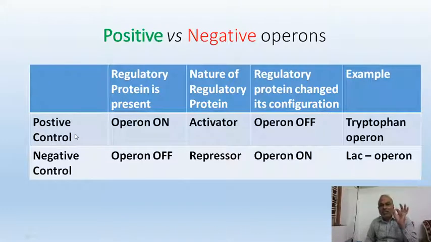When does the positive operon become off? Whenever the regulatory protein binds with an inducer, a molecule. When regulatory protein got changed, it will become off. When regulatory protein got changed, it will become on. So positive control tryptophan, negative control lac operon. These are the cases. What we have discussed so far is the knowledge related to prokaryote operons. Let's see the next one.